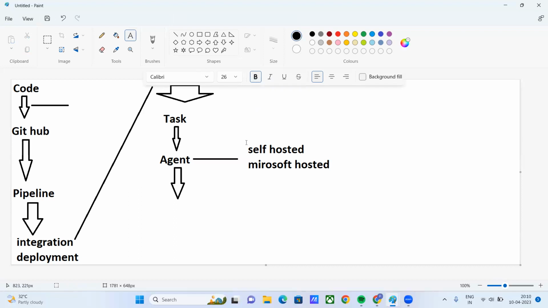So what do you mean by self-hosted? What do you mean by Microsoft hosted? In case of self-hosted, whatever the maintenance, each and everything we need to do from scratch. Yesterday I had a conversation about pipelines. Whatever pipeline you are going to make, whether through the classic editor or through YAML scripting, you have to do it by yourself. Management, each and everything, you have to do by yourself.